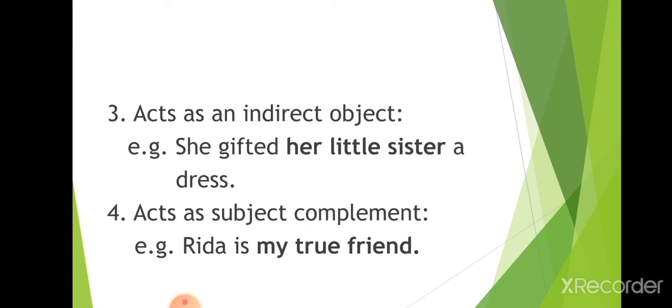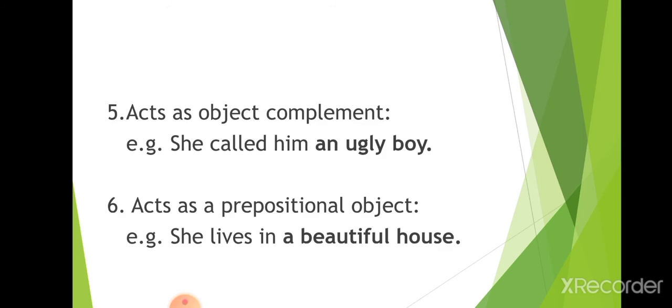A noun phrase also acts as a subject complement. Frida is my true friend. Now they are just giving a complement about Frida, who is actually the subject in this sentence. A noun phrase also acts as an object complement. He called him an ugly boy. Here, an ugly boy is acting as an object complement. The object over here is him. So over here, an ugly boy is acting as an object complement.